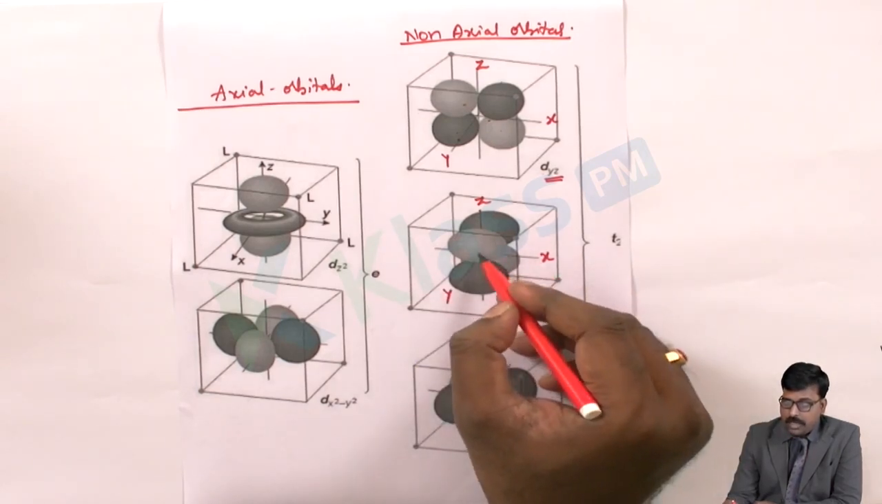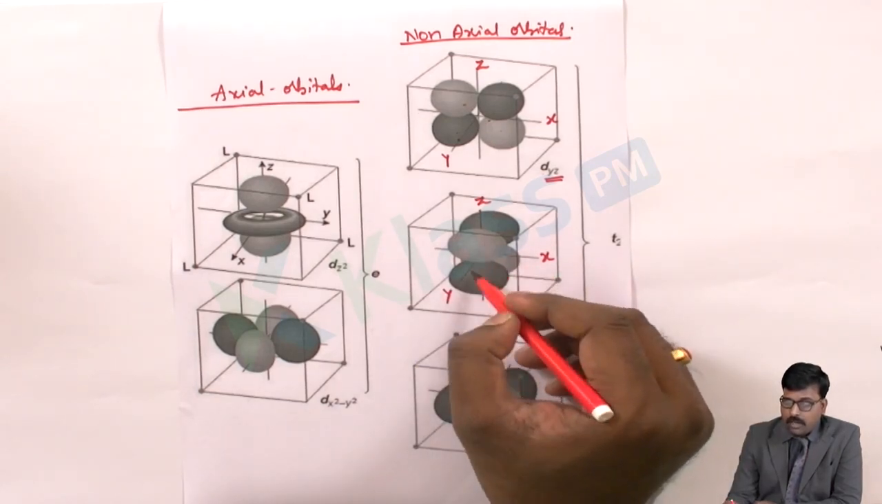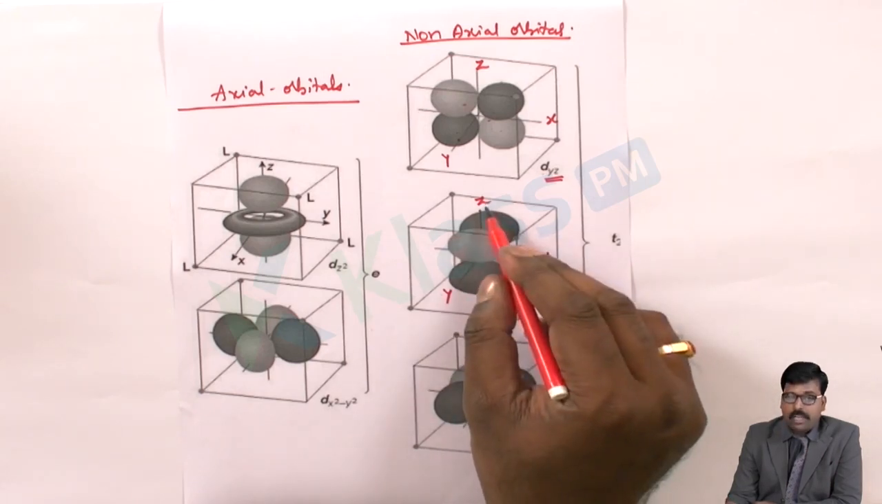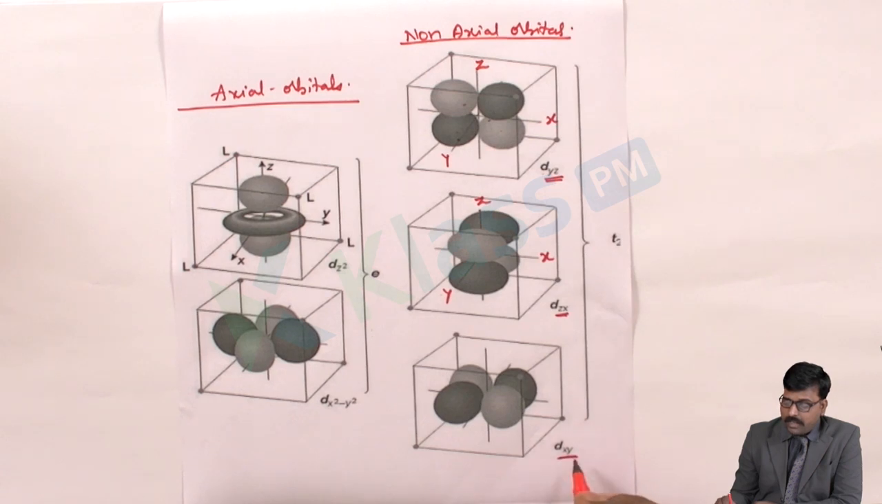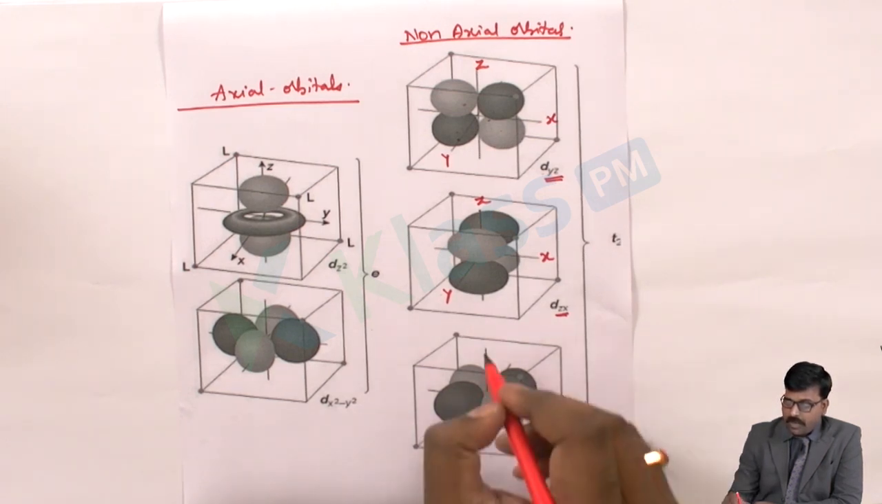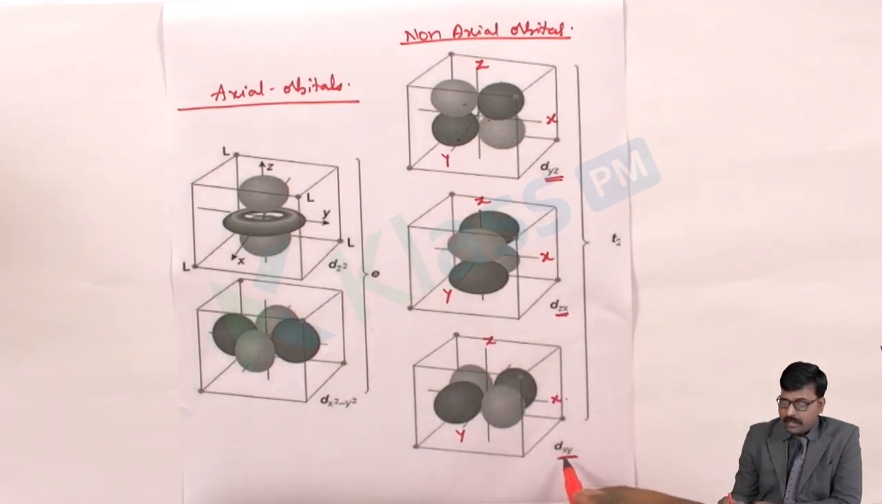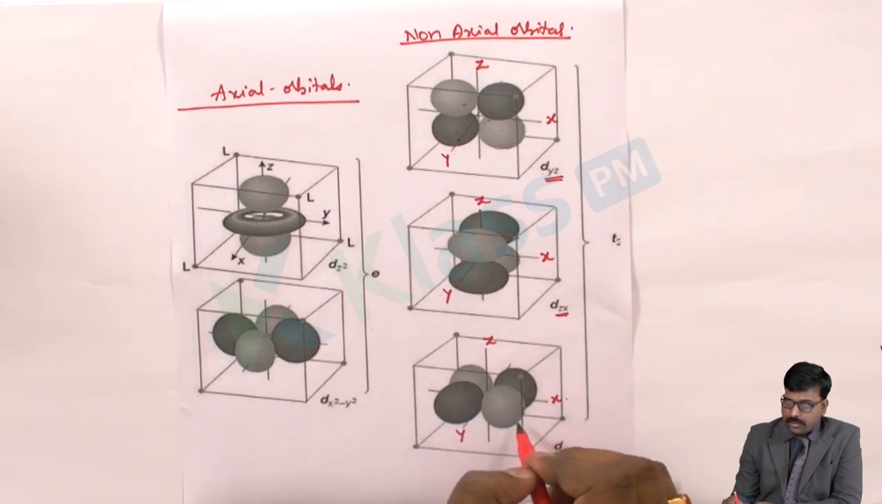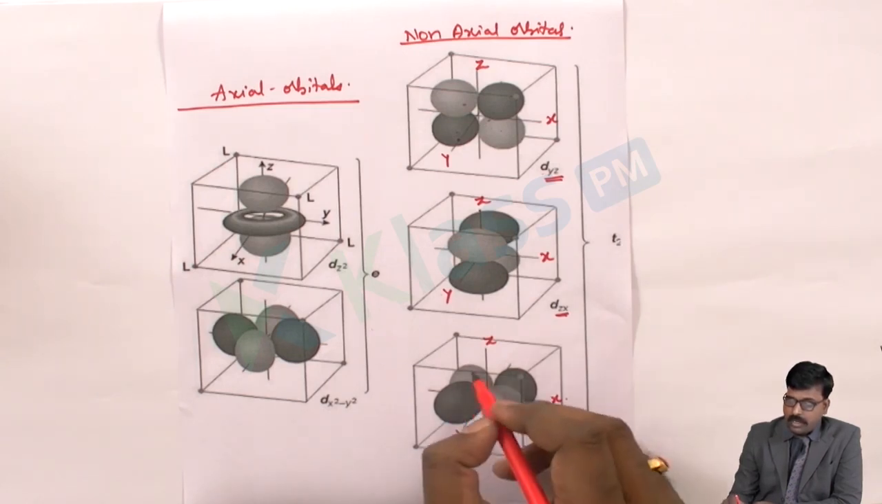So these orbitals are oriented not along the axis but in between the axes, in the x and z plane. And then dxy is oriented in this way. This is x, this is y, this is z. And these dxy orbitals are oriented in between the x and y axes. So non-axial orbitals in this manner.